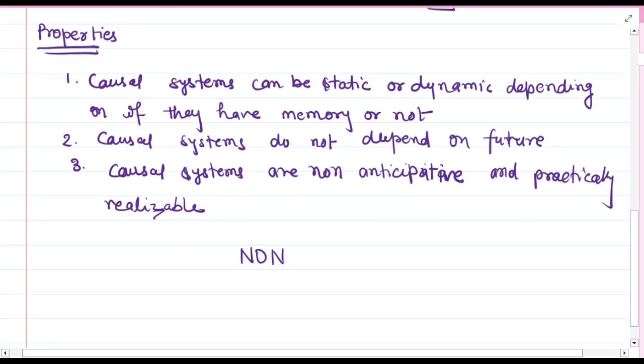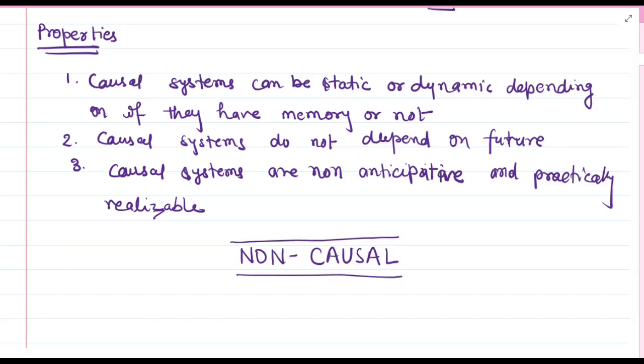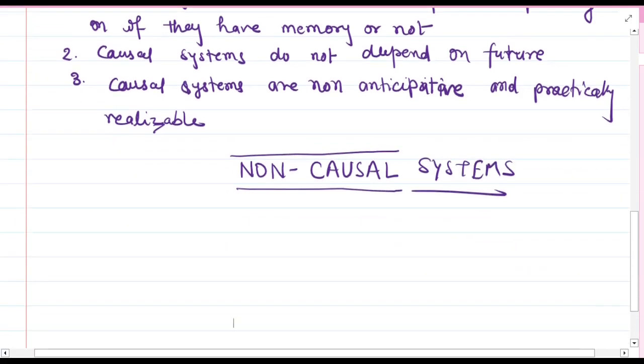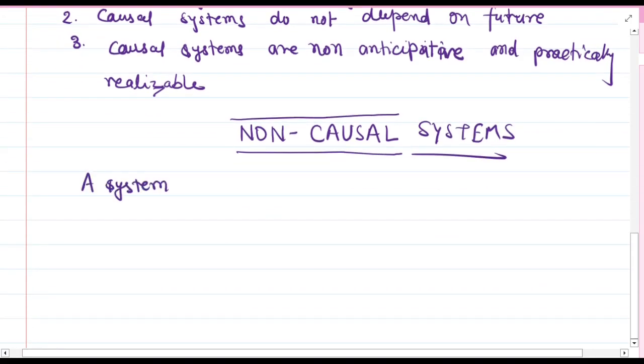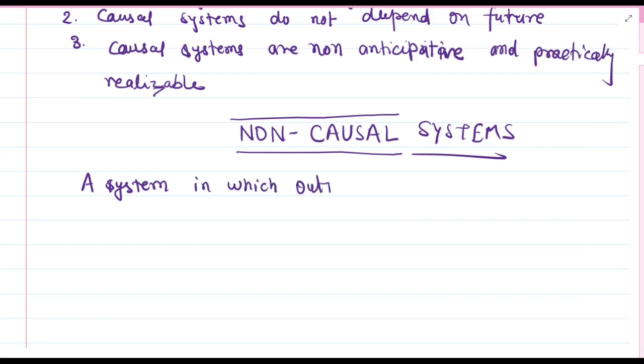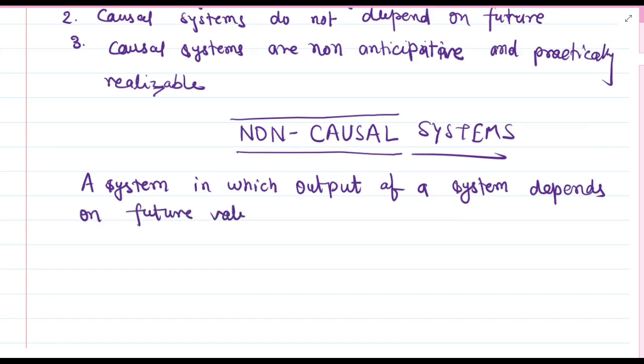Now let us take the counterpart of causal systems, that is non-causal systems. A non-causal system is a system in which the output signal of the system depends on the future values of input.